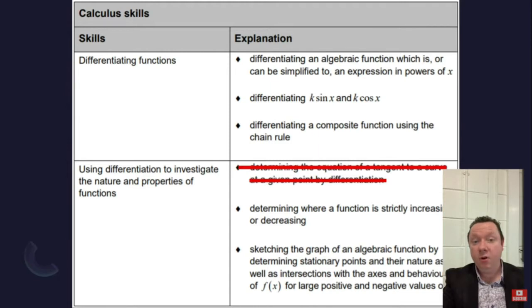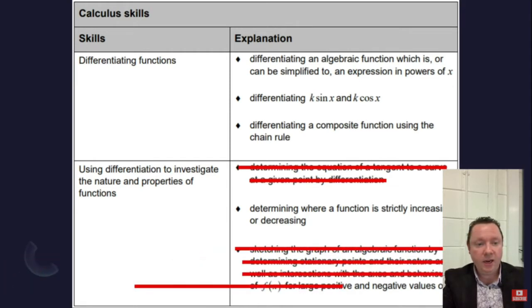So, if you've got a curve, you'll not have to find the equation of the tangent to the curve at a given point. That's quite a big one, that's quite a common question. What is the equation of the tangent? You would usually have to differentiate it, find the gradient at that point, and then substitute in y minus b equals m(x minus a). So that's gone. You'll still have to use the stationary points to find out if a function is increasing or decreasing, but you'll not have to sketch a graph of an algebraic function by determining stationary points and their nature.